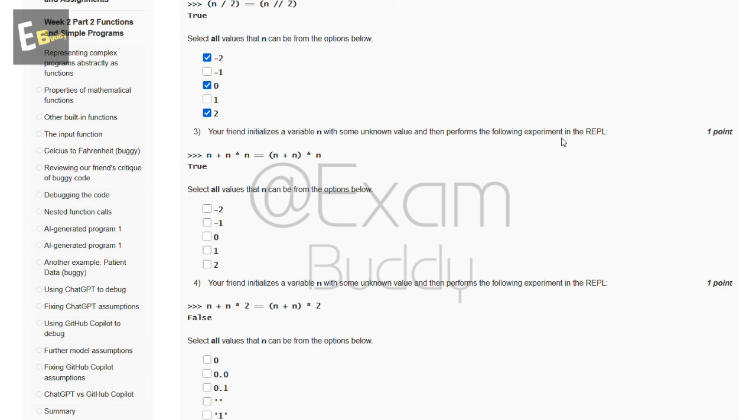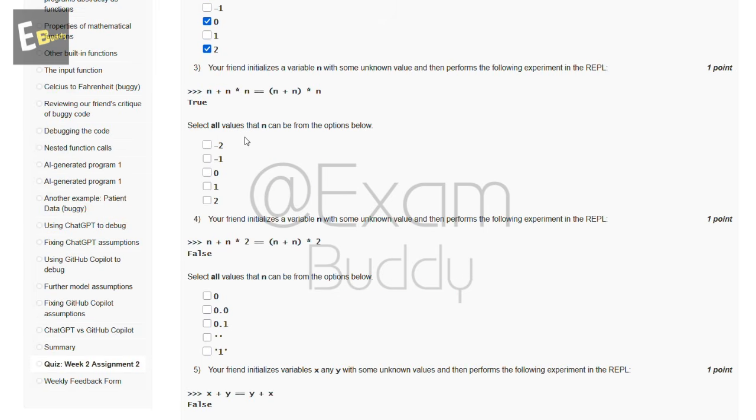Now the third question is: your friend initializes a variable n with some unknown value and then performs the following experiment in the REPL. Select all values that n can be from the options below. So these are the options and the answer of our third question is 0 and 1.